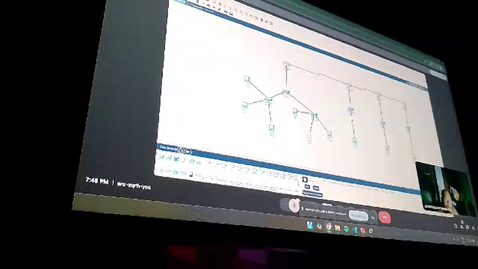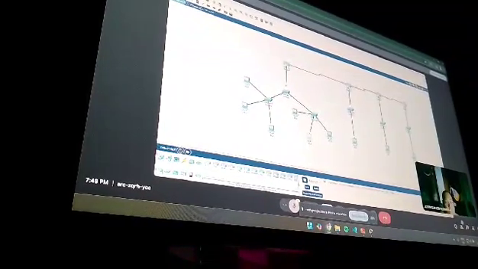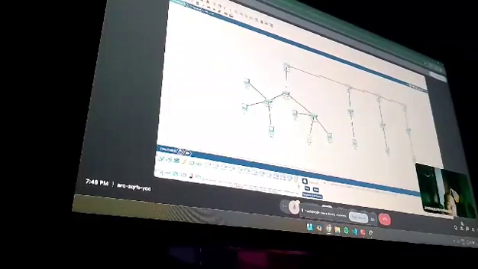Successful ping confirms that VLANs, inter-VLAN routing, and routing protocols were configured correctly and the network was fully operational end-to-end.